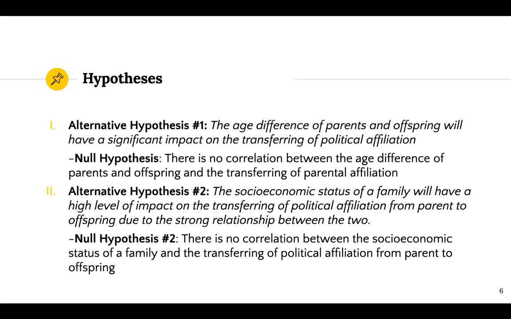And the alternative hypothesis number 2 is that the socioeconomic status of a family will have a high level of impact on the transferring of political affiliation from a parent and offspring due to a strong relationship between the two. And the null hypothesis of this will reject that there is a high level impact or that there's a relationship between the two variables. So null hypothesis number 2 is there is no correlation between the socioeconomic status of a family and the transferring of political affiliation from parent to offspring. Now that we have our hypothesis laid out, we can run our tests through our SPSS system to see if these are rejected or supported through our statistics.